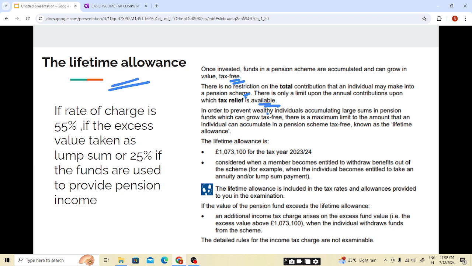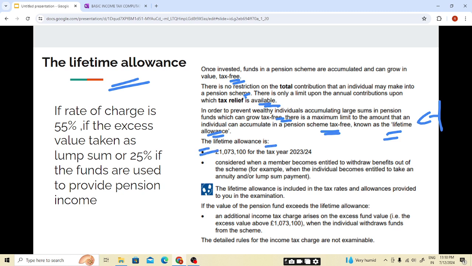In order to prevent wealthy people accumulating large sums in pension funds which can grow tax free, there is a maximum limit to the amount that an individual can accumulate in the pension scheme tax free. So an individual can accumulate the amount tax free till a certain limit, because if there is no limit, they will be accumulating and there will be no taxes. This is known as the lifetime allowance. So the lifetime allowance is the limit. That means an individual can accumulate a large sum of money in the pension scheme up to a limit.